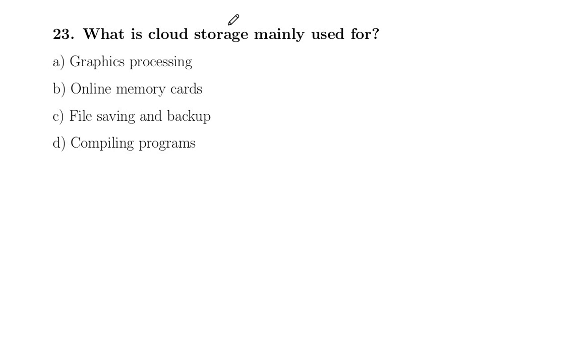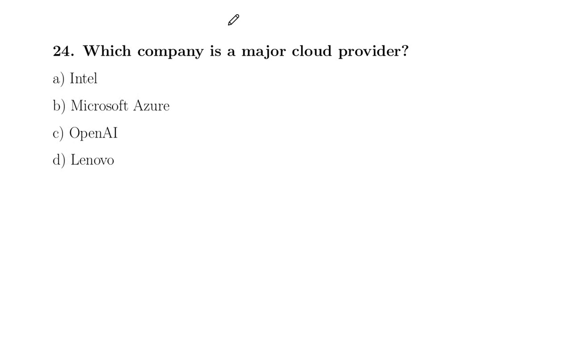What is cloud storage mainly used for? Graphic processing, online memory card, file saving and backup, compiling program. The correct option is file saving and backup. That is option C.